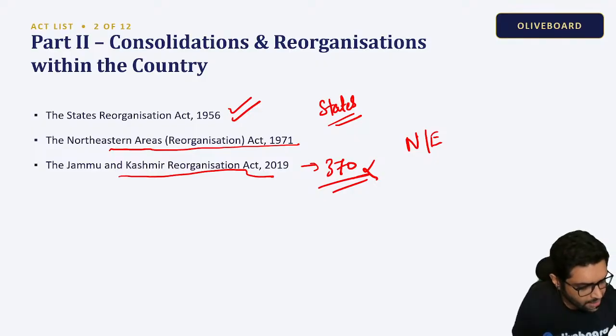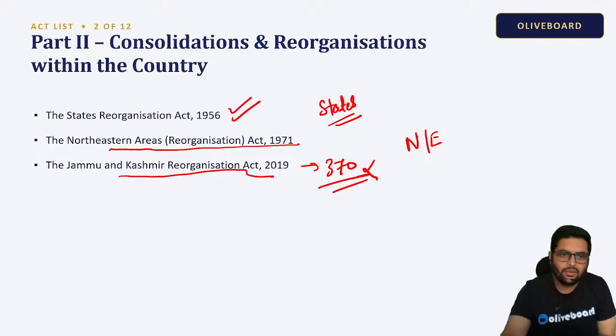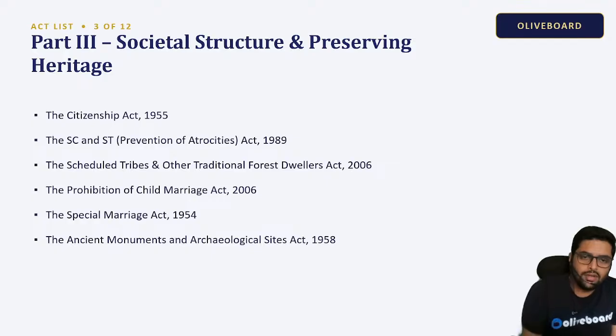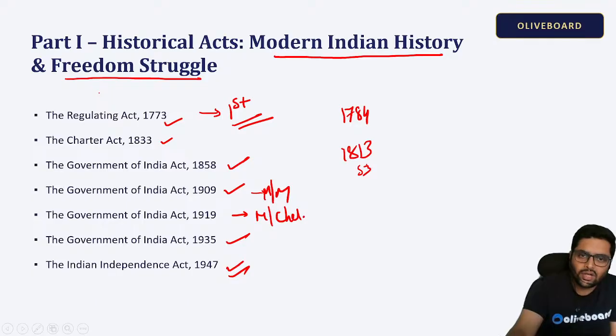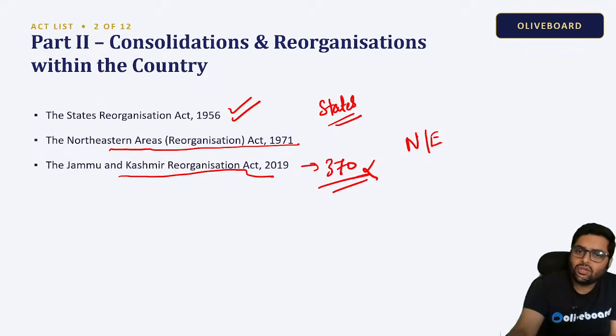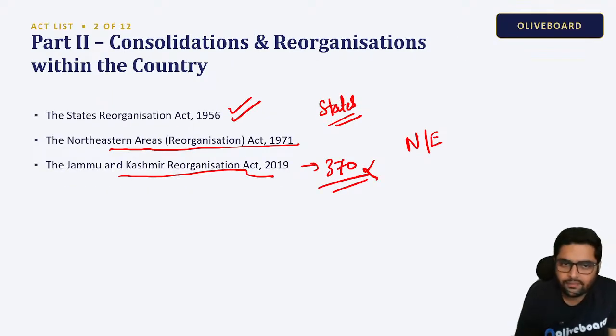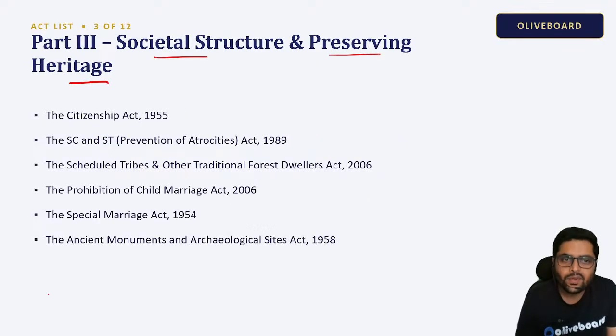Any issues, you can put it in chat. Now, social structure and preserving heritage. There are acts related to various things. We studied historical acts. Then we saw consolidation and reorganizations. State reorganization we already saw, Northeast we saw, Jammu and Kashmir we saw. Next we have